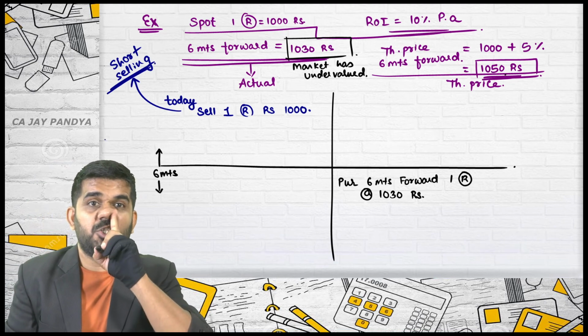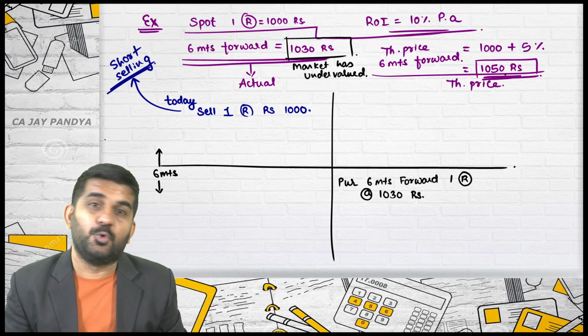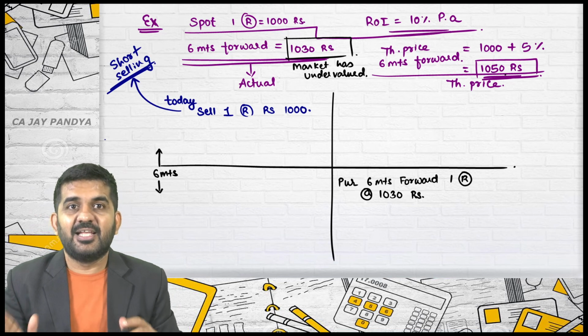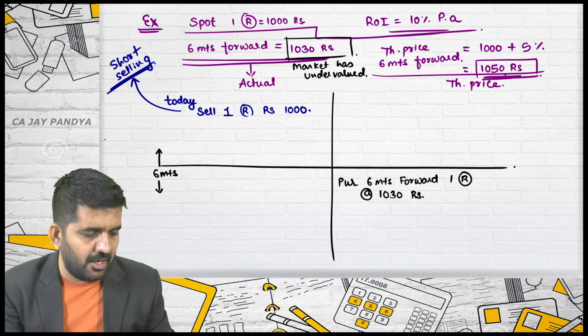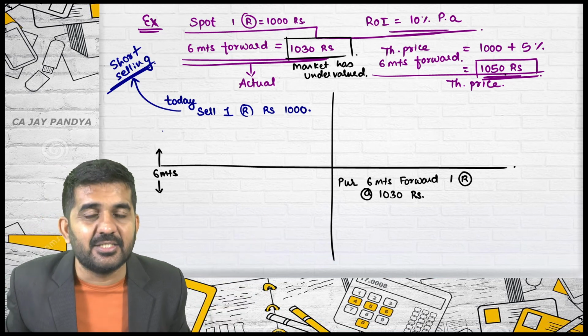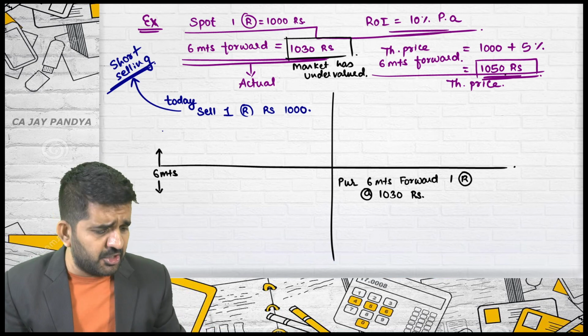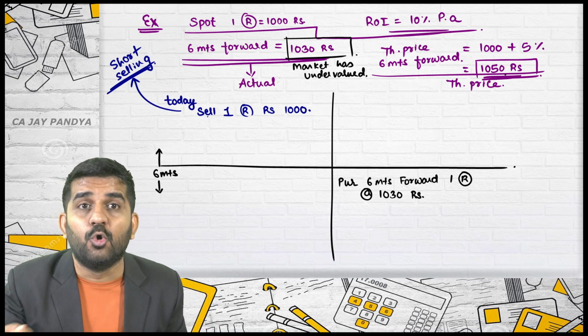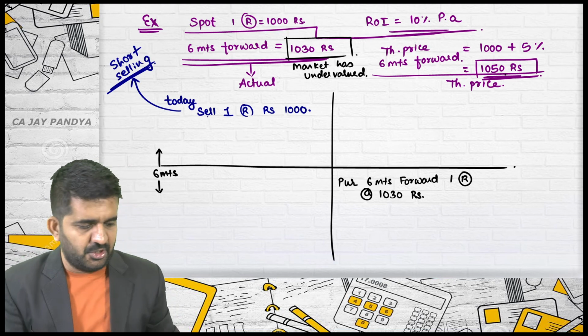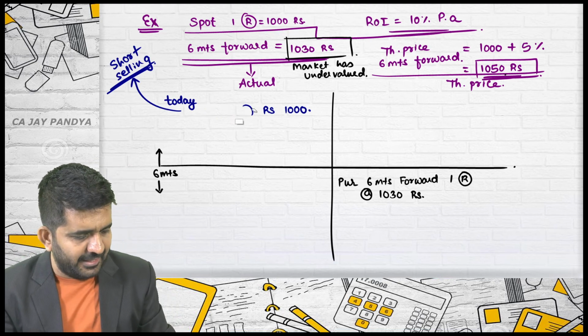Again, watch that series of Scam 1992. You will absolutely understand it. There is a bear cartel. Bear cartel does this. They short sell. Is it right? Sir, how then also it is possible to sell something which you don't own? You can do it. Is it alright? Try to understand how you can sell it.